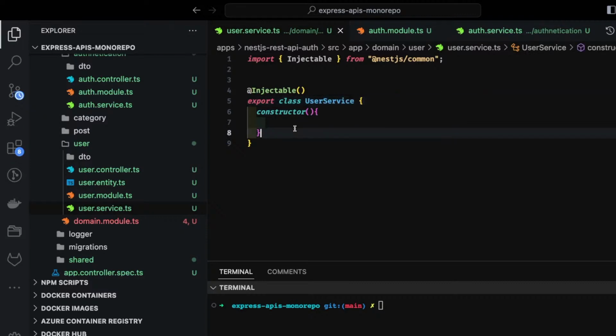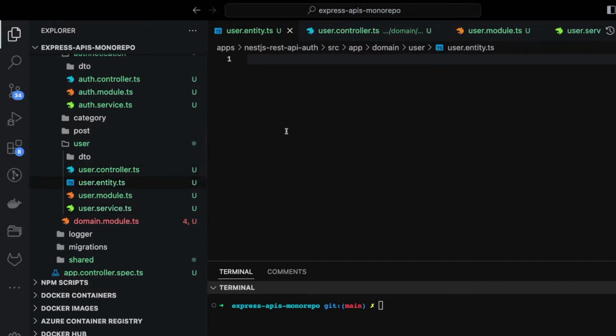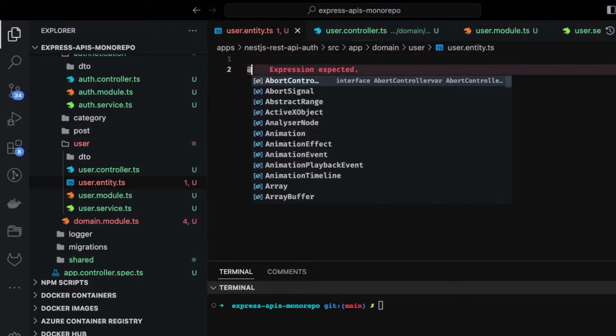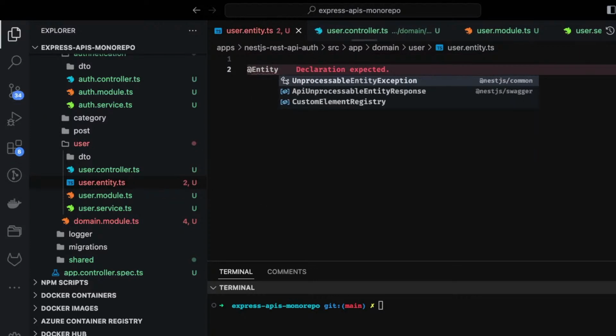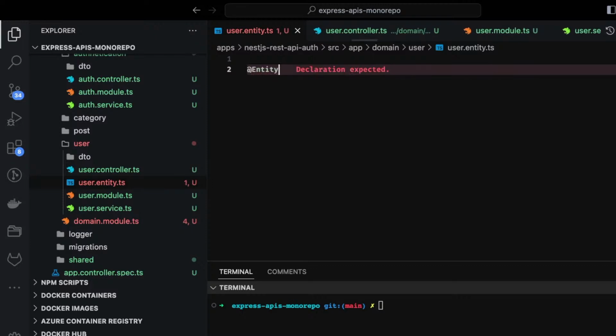right? And it has a constructor, and inside the constructor, because this is going to access the user entity, and the user entity is also empty, I'm just trying to add the user entity first. And how we do the entity in TypeORM, we just annotate it with Entity. This is the TypeORM expression. We see if we are able to get it.